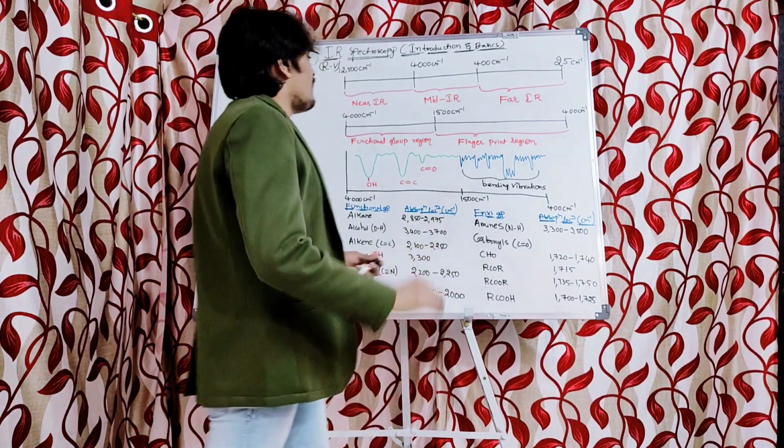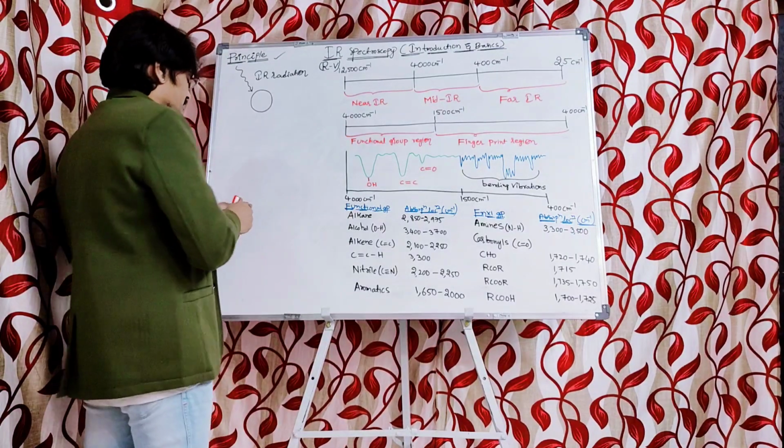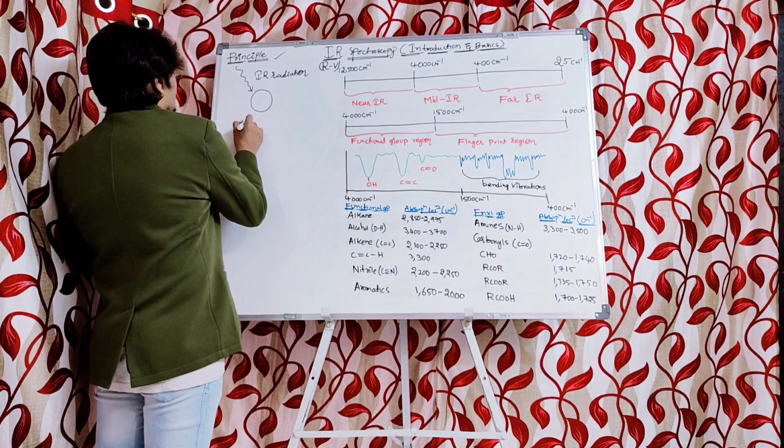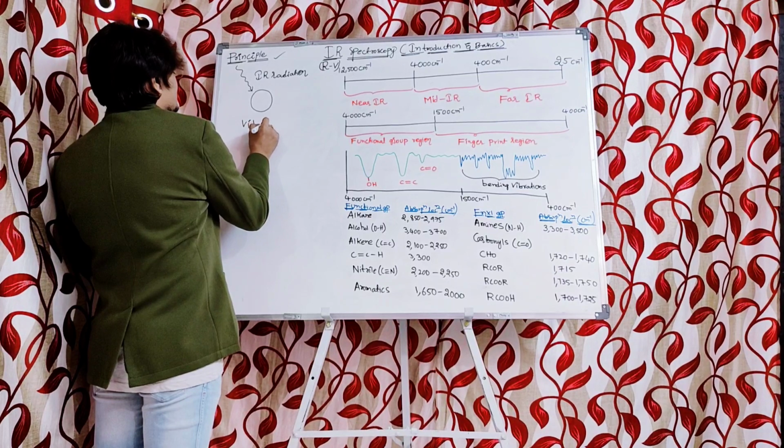That is, vibrational energy changes take place.